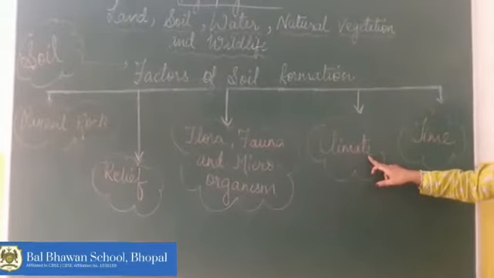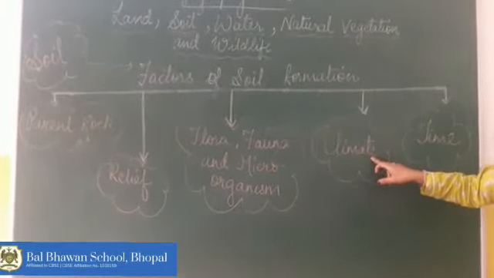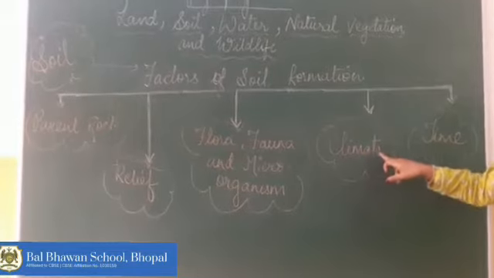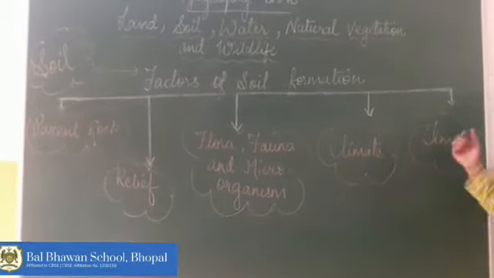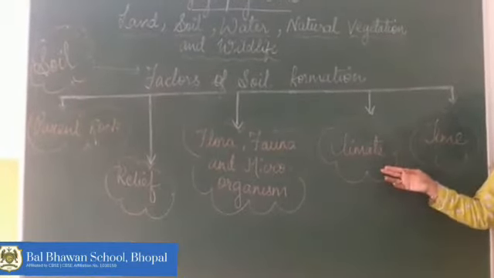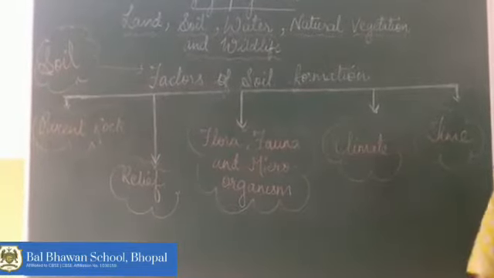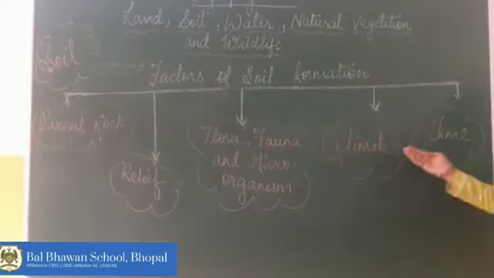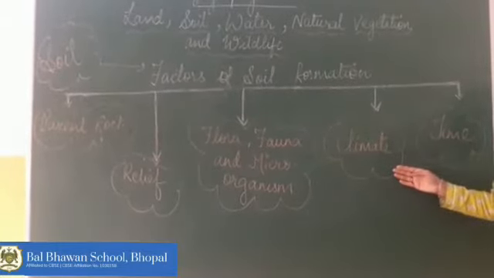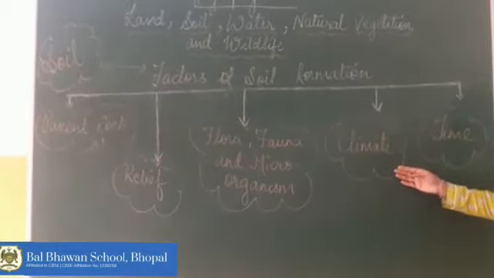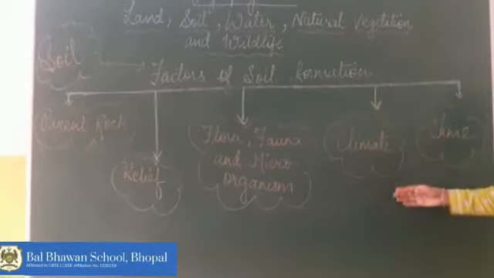Now the fourth factor of soil formation is the climate. Temperature determines rainfall. With the help of rainfall, the weathering process increases. Heavy rainfall increases the speed of flowing water. When it comes down, it carries a lot of sand at the bottom.